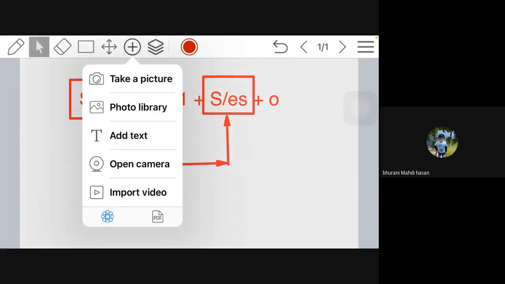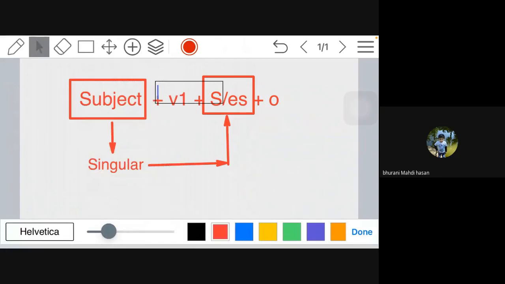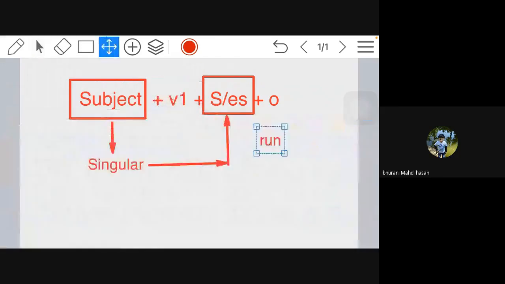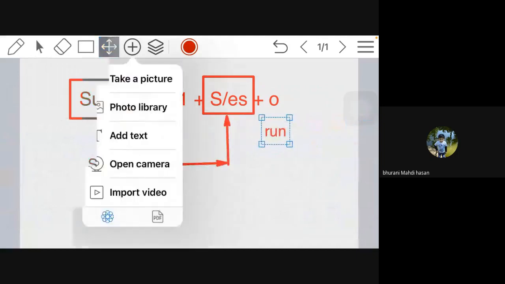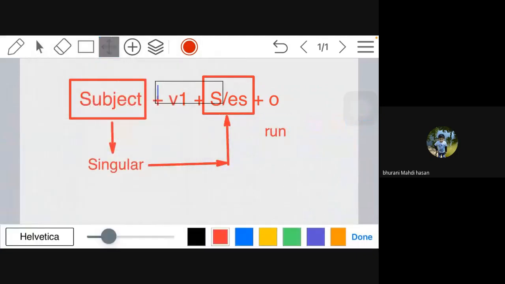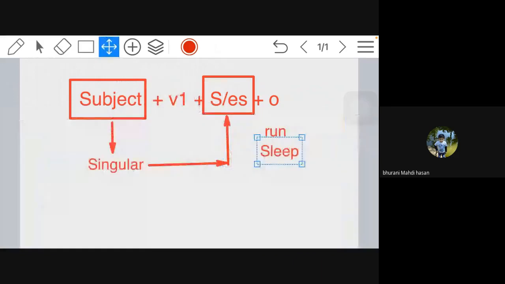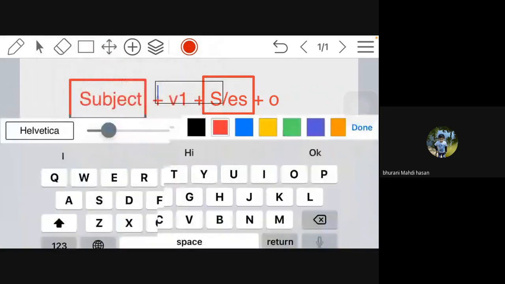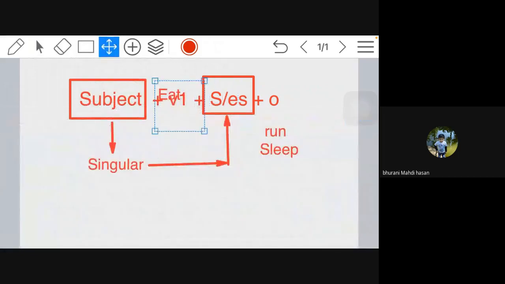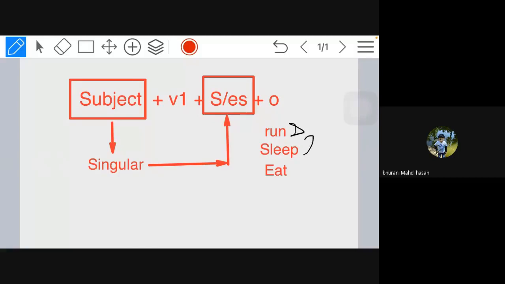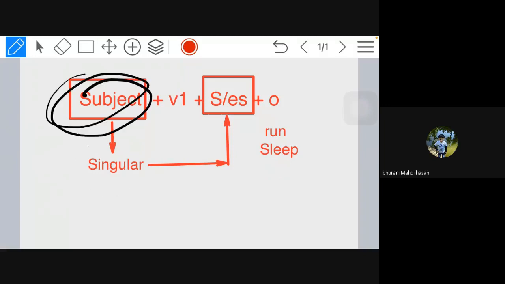For example, run, then sleep, then eat. See, these are the actions, right? These are the verbs. So sometimes you have to write: run will become runs, sleep will become sleeps, eat will become eats. It will become this only when the subject is singular.